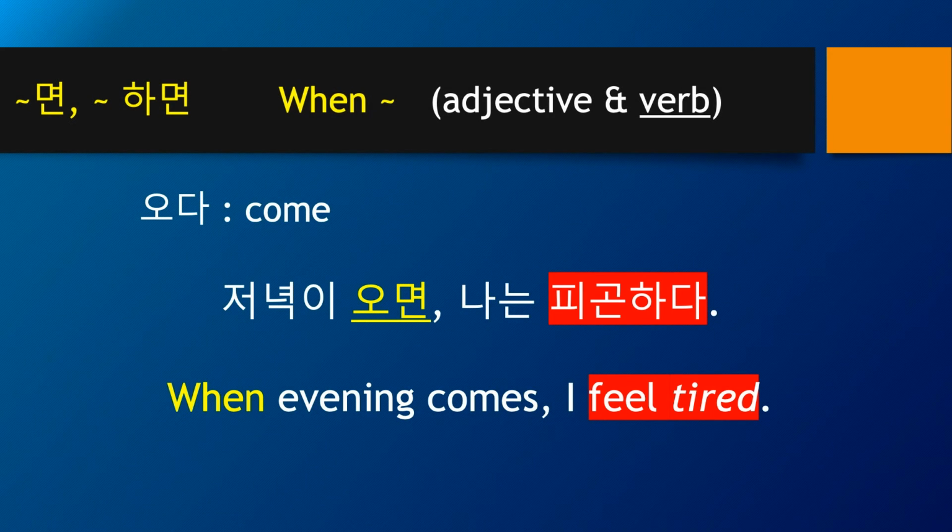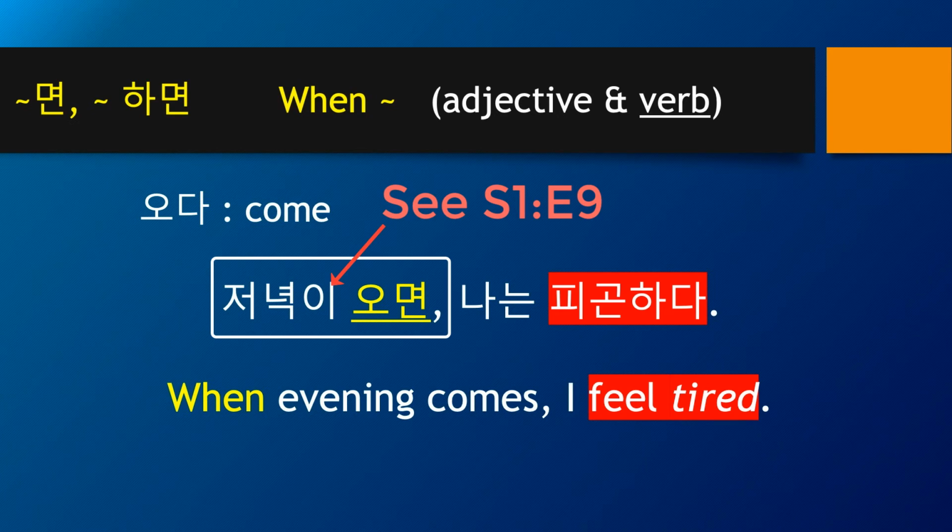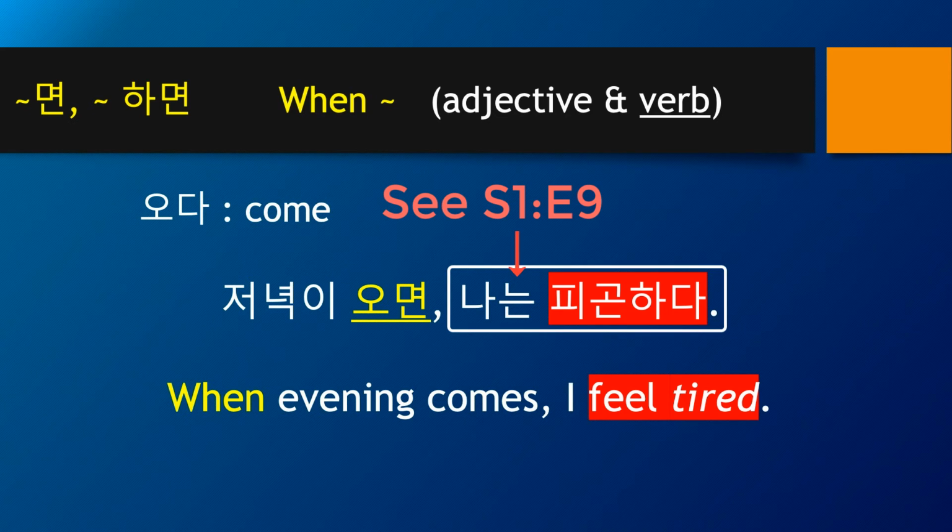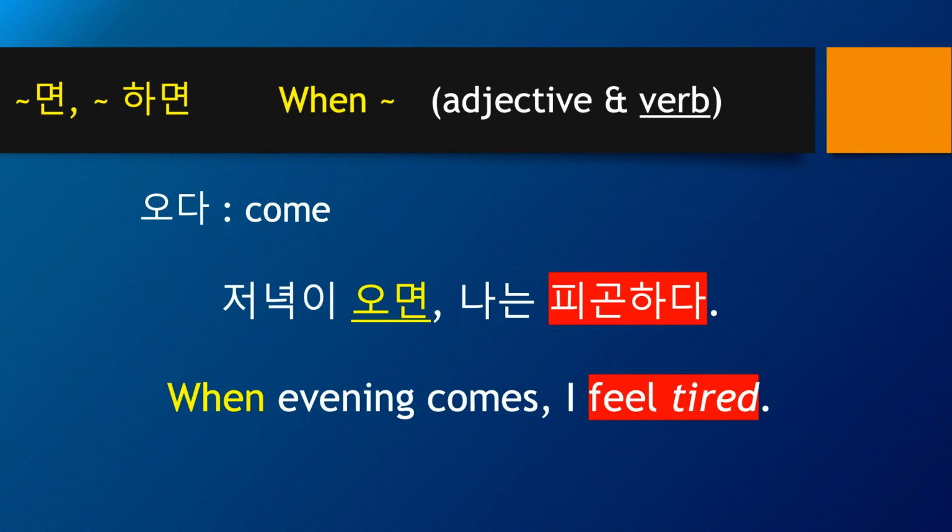Now we can build a sentence with 오면. When evening comes is 저녁이 오면. 저녁이 here 이 is 이 of 은는이가 so 저녁이 오면 when evening comes I feel tired. 나는 는 is also from 은는이가 나는 피곤하다. I feel tired. 저녁이 오면 나는 피곤하다.